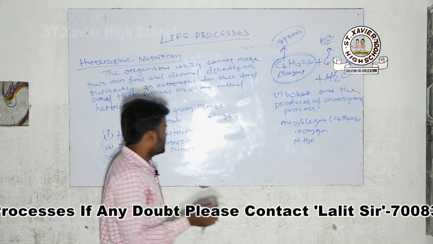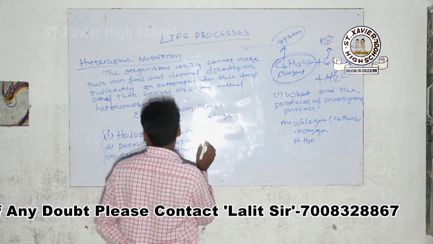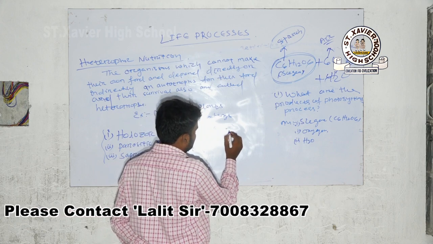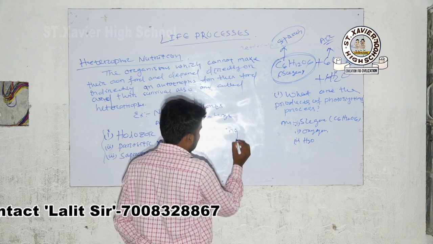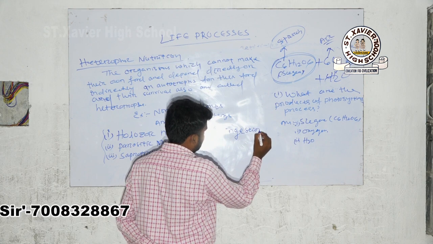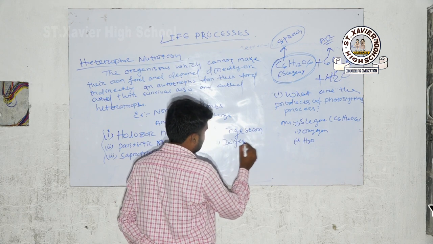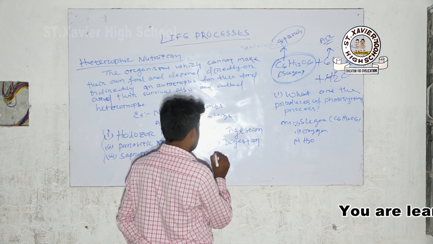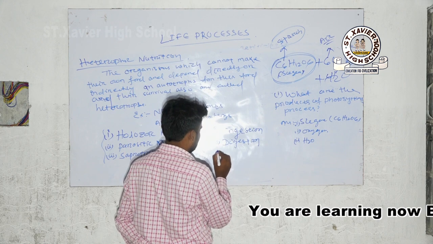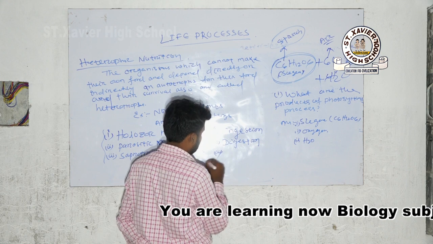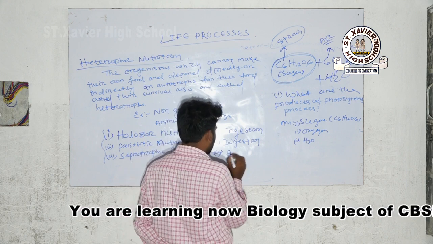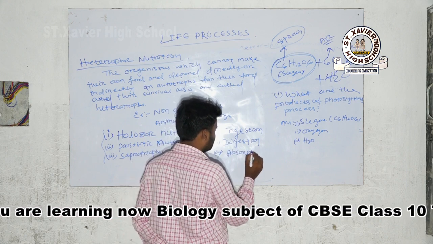This process involves ingestion. Second is digestion. Next, absorption.